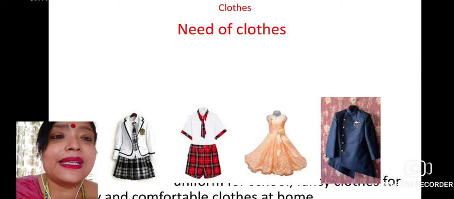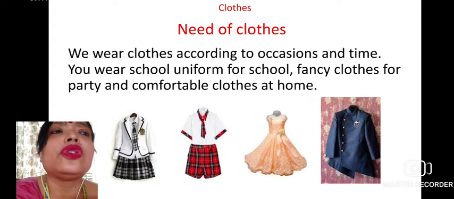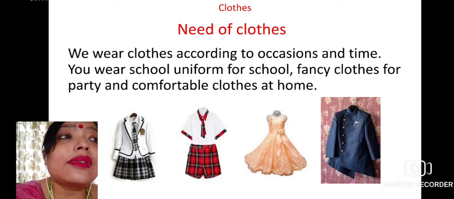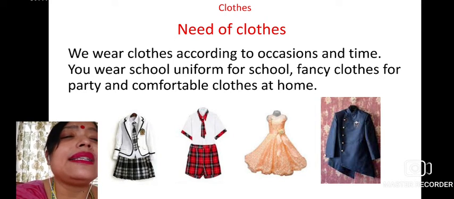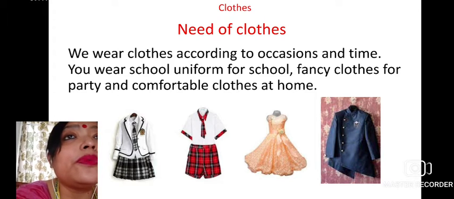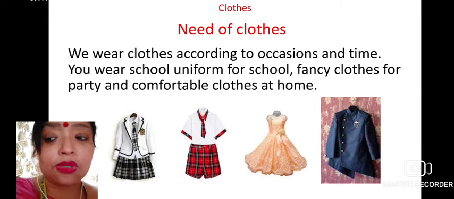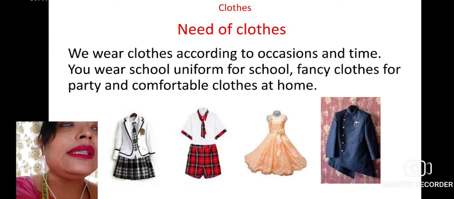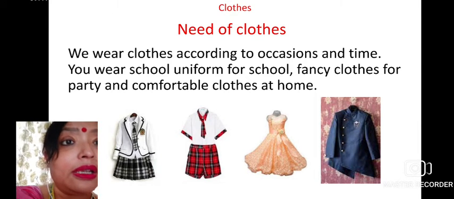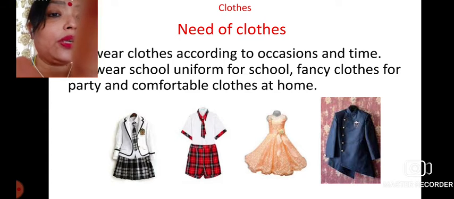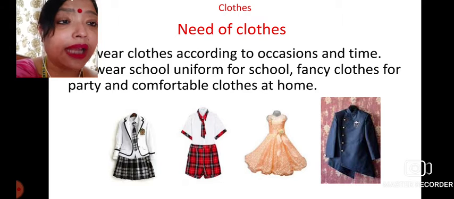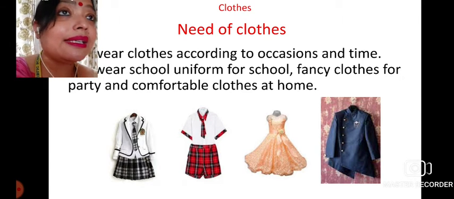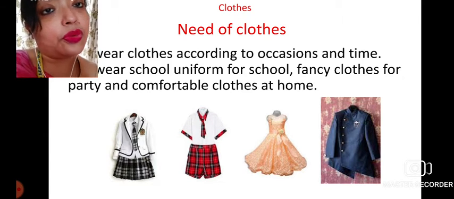Now, here comes the question: why is there a need for cloth? Why do we need cloth? The need for cloth is that we wear it according to the occasion and time. You wear a school uniform for school, that is very sure. If you come to school without the proper uniform, you are not ready for school, and you are not permitted to attend the class.